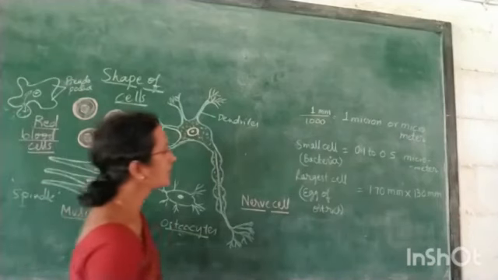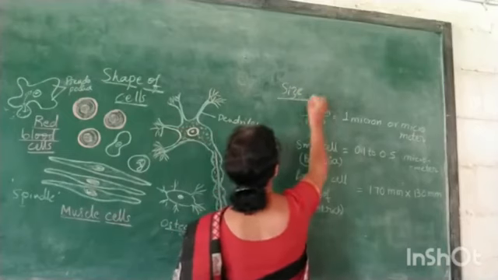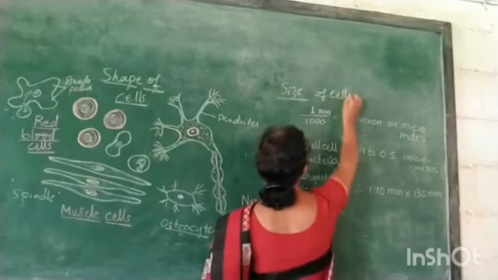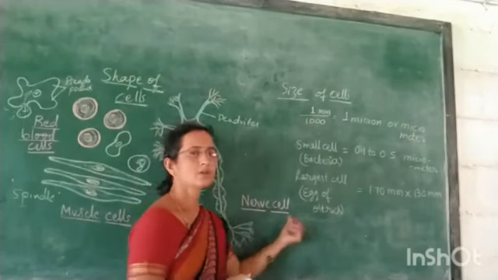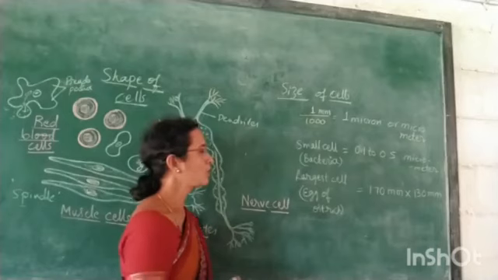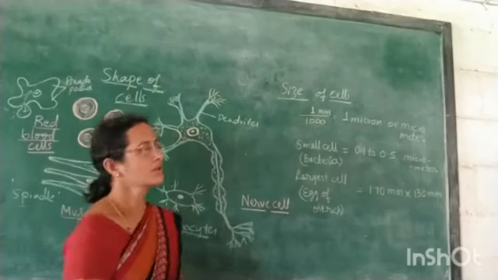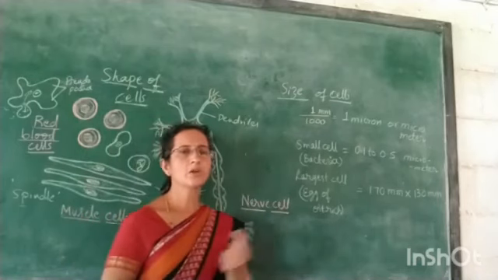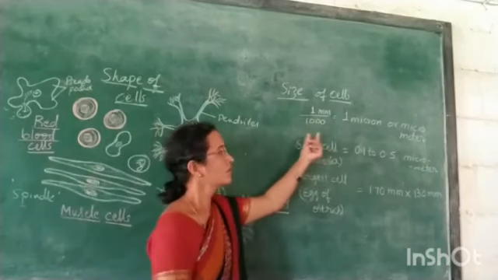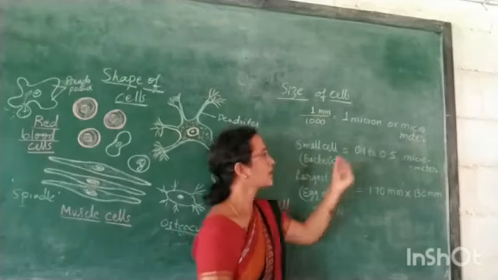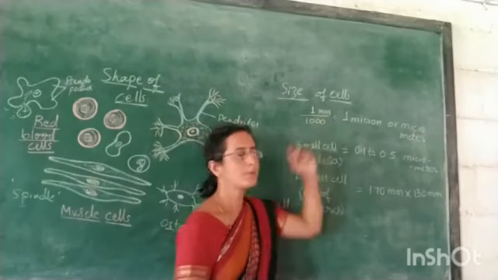And when you come to the size of the cells, you cannot see the cells with your naked eye, and you should have a microscope to observe these cells. So what is the size of a cell? You have observed 1 millimeter in your measuring scale. If you divide that 1 millimeter by 1000, it gives a measurement called 1 micron. So 1 micron is 1,000th of a millimeter.